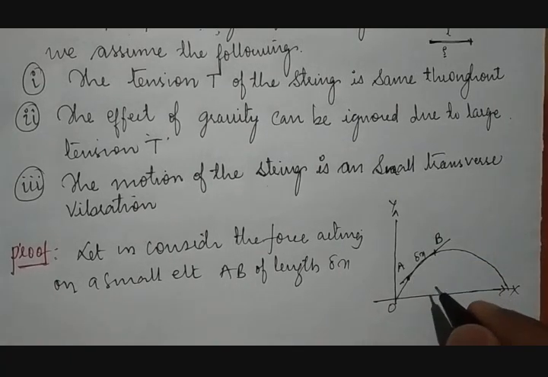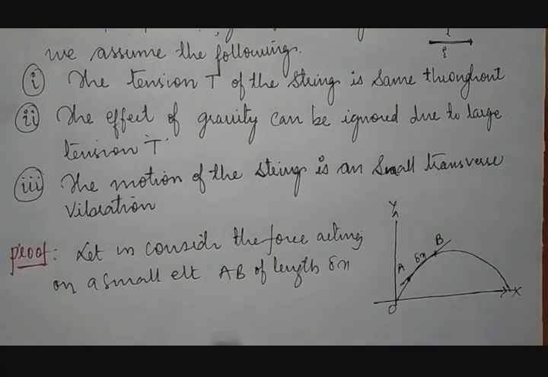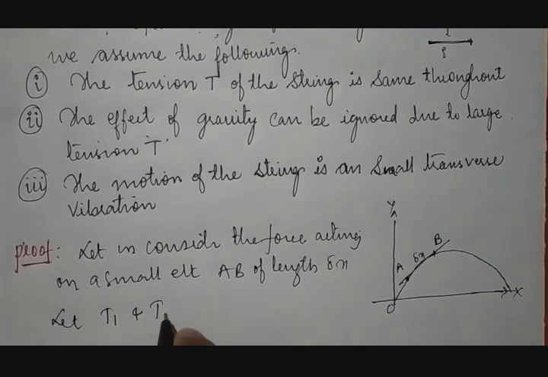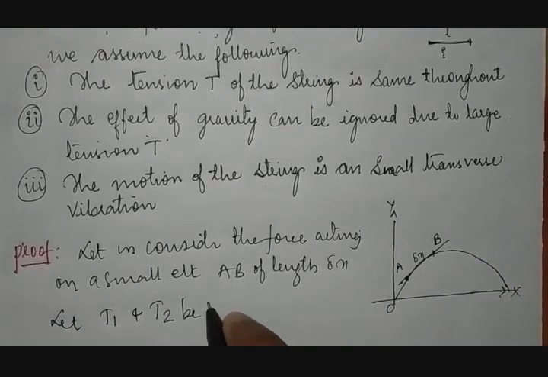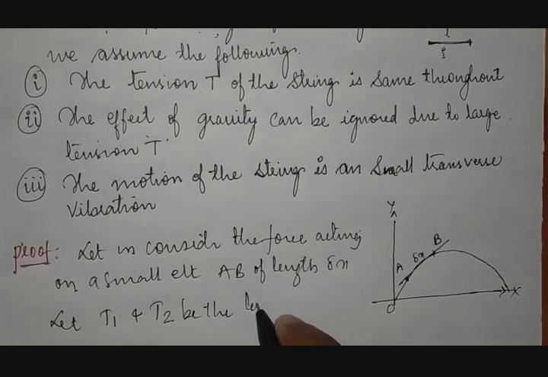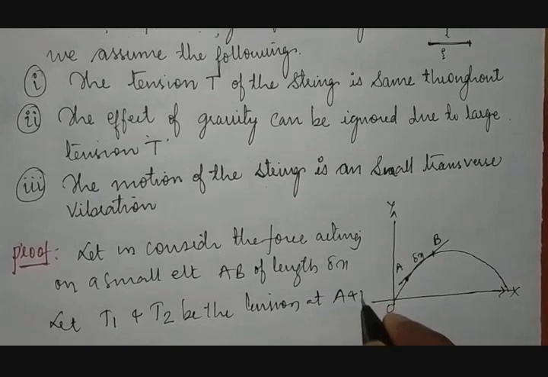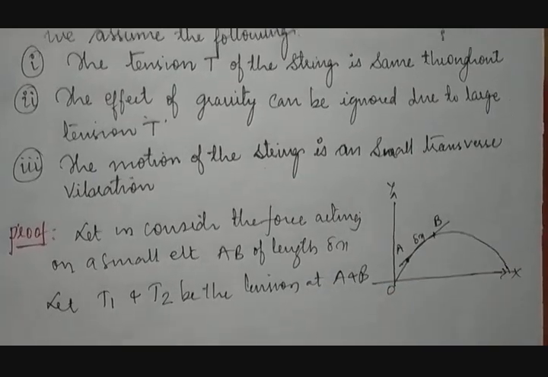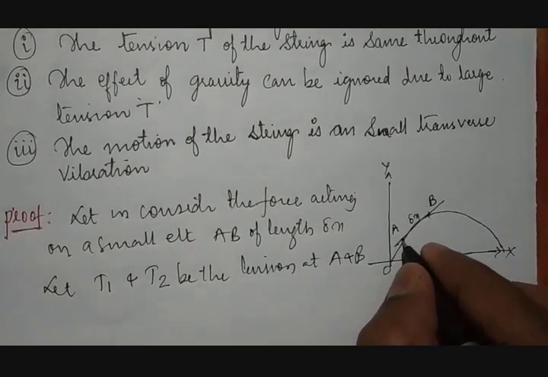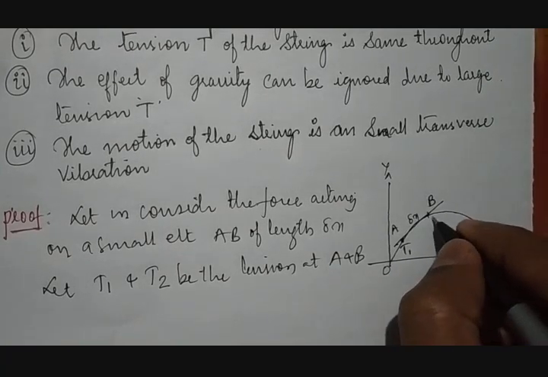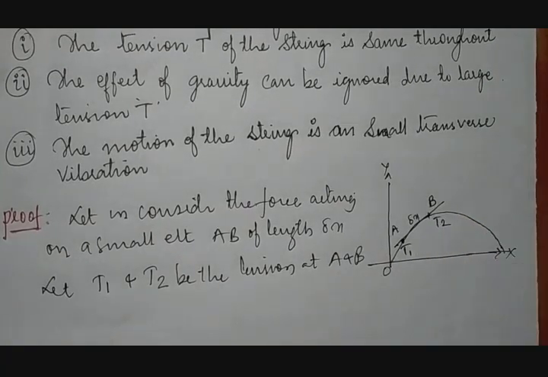This is point A and this is point B. Next, let T1 and T2 be the tension at point A and B. Means whatever tension we take here, this is T1, and whatever tension is considered here, that is T2.